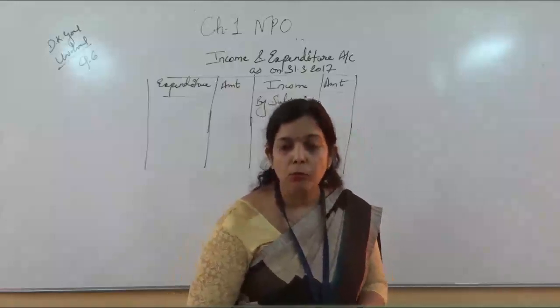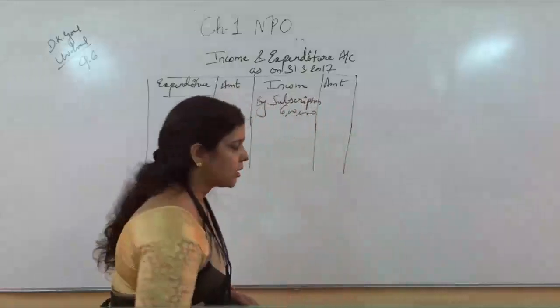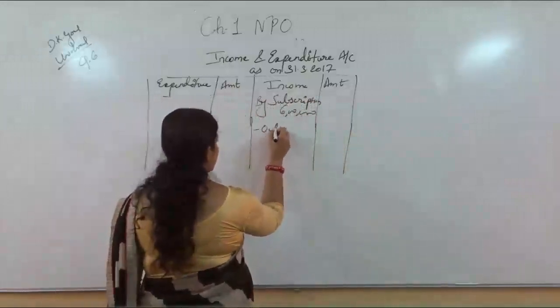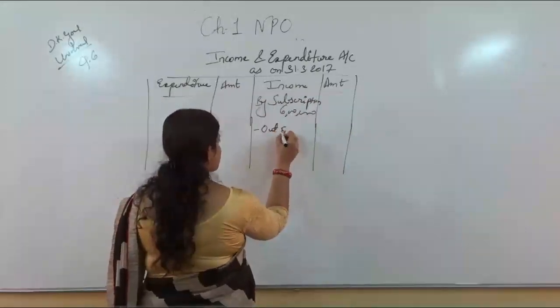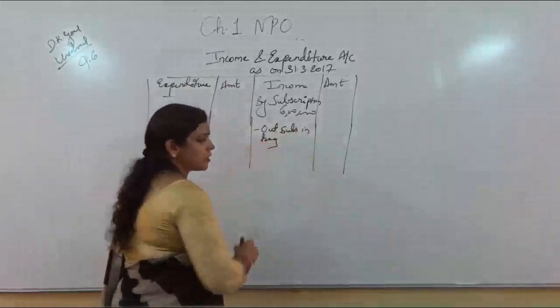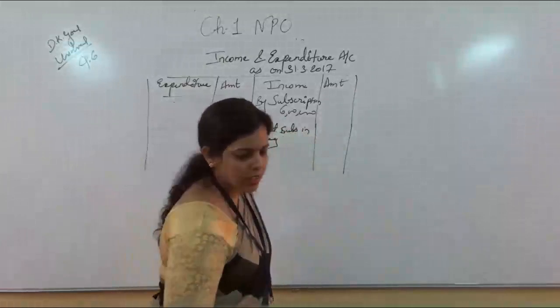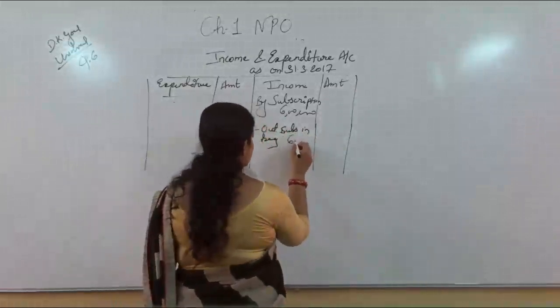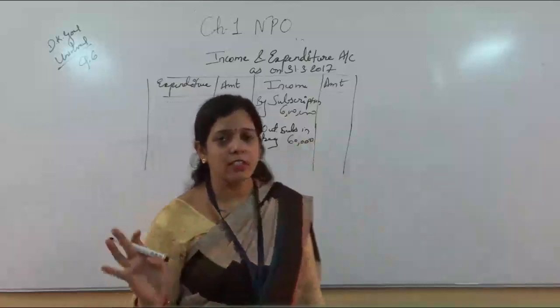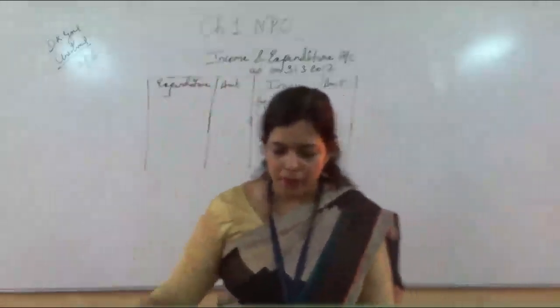So what will you do? Definitely you will subtract it: less outstanding subscription in beginning. It is 60,000. It will be subtracted because the beginning amount is not related to this year, as we have seen in the concept. It is related to the previous year.